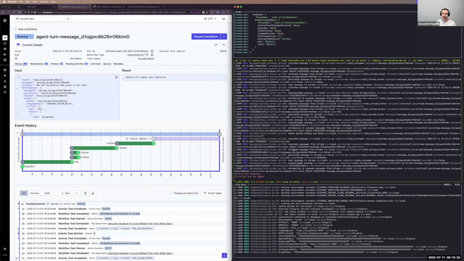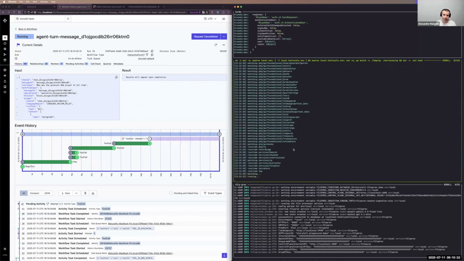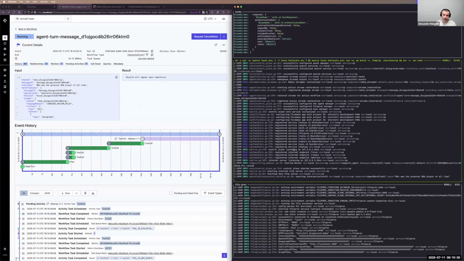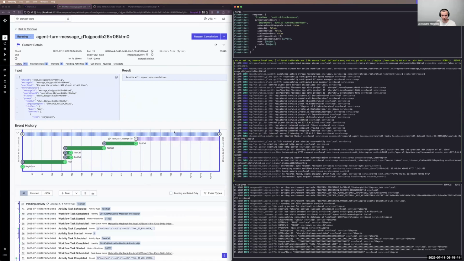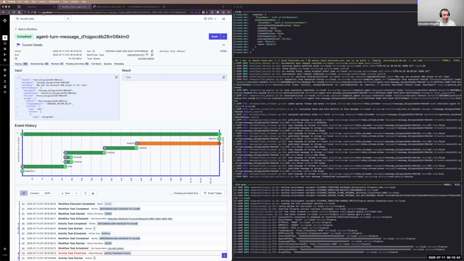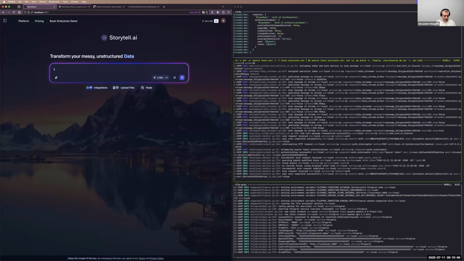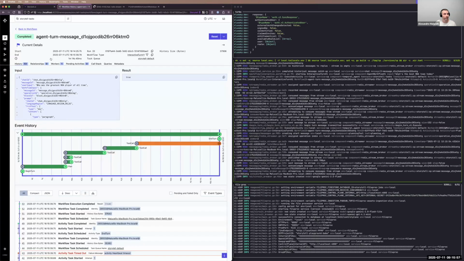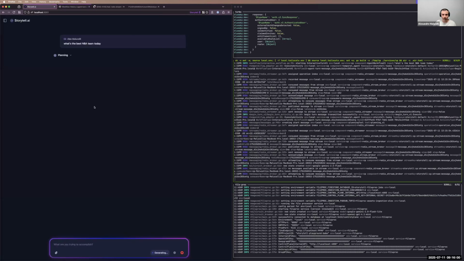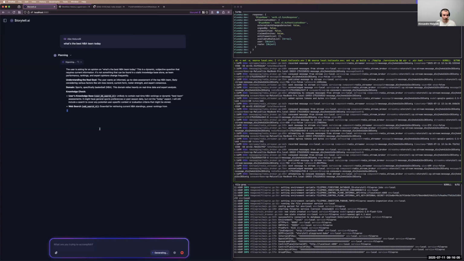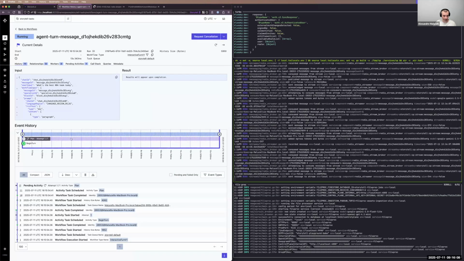If I restart the process right now, it's going to see that there is something pending and continue from there. Let me do one more time, because I got to the final step. The best NBA team. Okay, it starts processing, and we have a plan here.